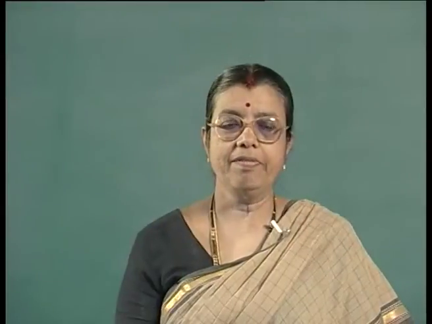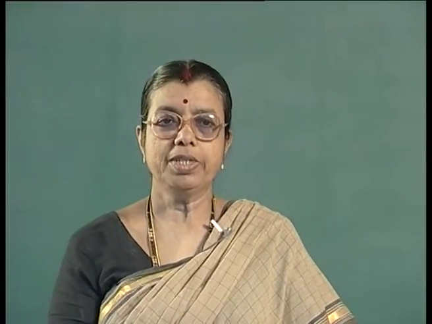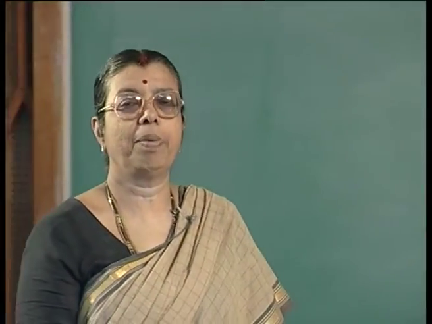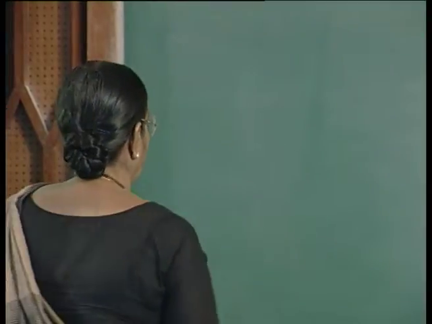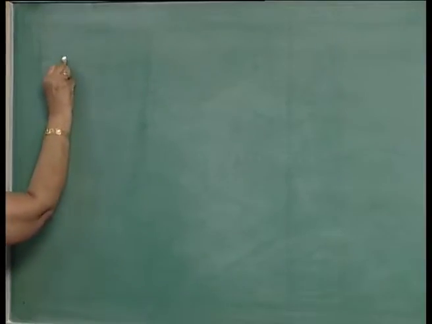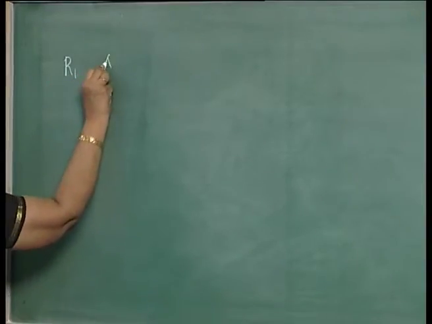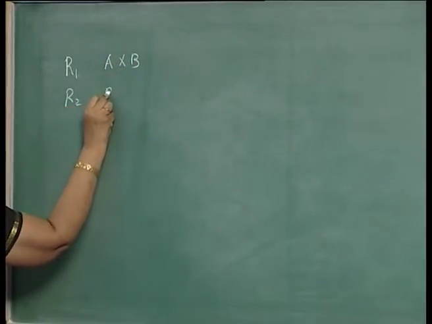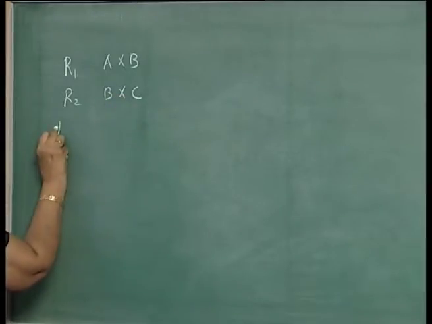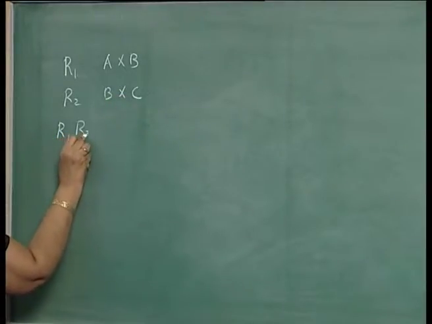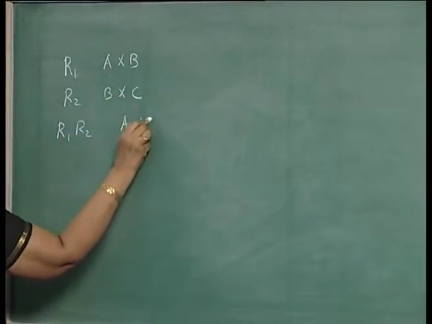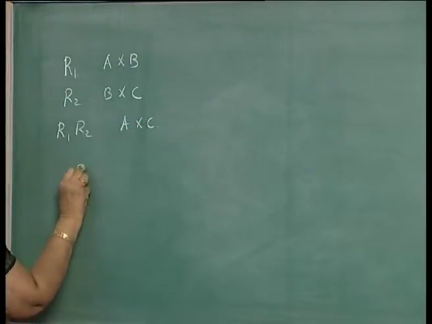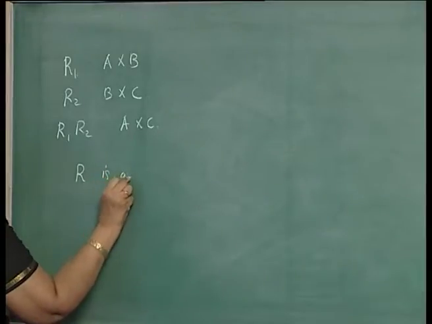So, in the last lecture we have seen about composition of relations. We have also seen what is a power of a relation. So, if R1 is a relation on A cross B and R2 is a relation on B cross C, then R1 R2 we can define on A cross C, from A to C.